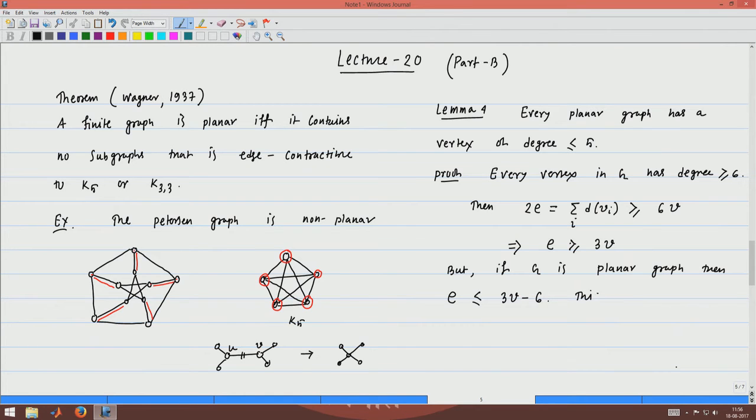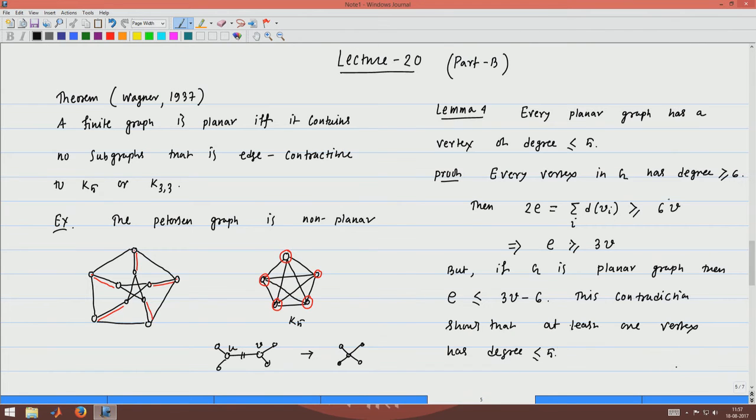So, this contradiction shows that at least one vertex has degree less than or equal to 5.